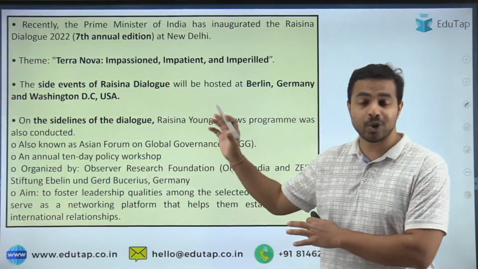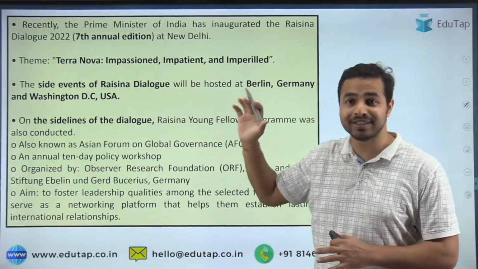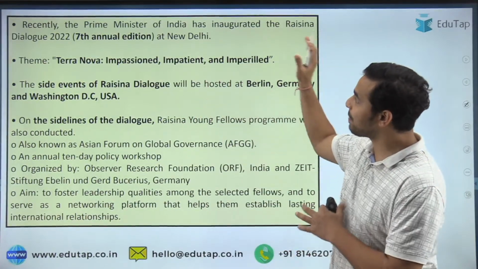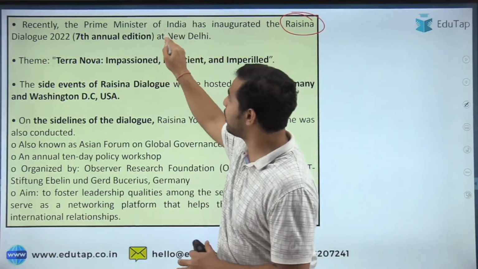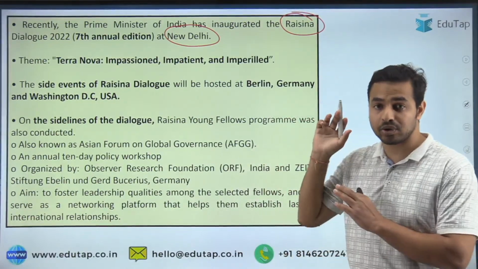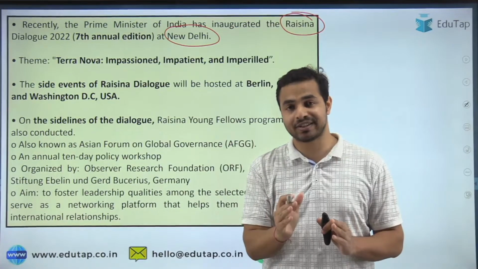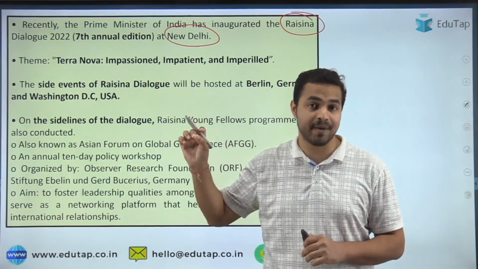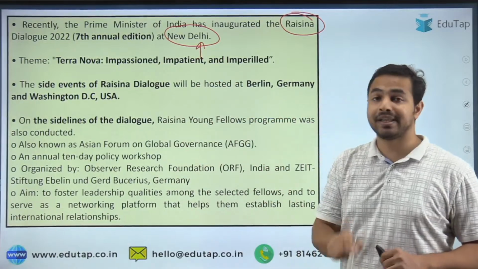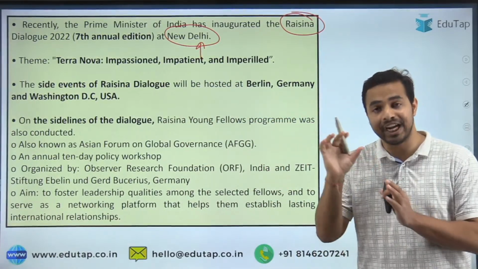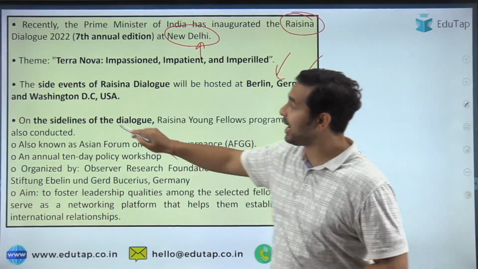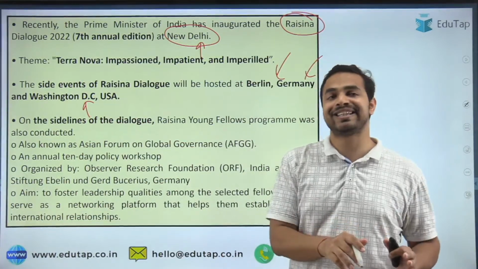So here you can see that all the important dimensions about the Raisina Dialogue have been covered. Here you can see the Prime Minister of India inaugurated the Raisina Dialogue at New Delhi, and this was the 7th annual edition. And guys, I want to mention that the Raisina Dialogue is a flagship initiative of the Ministry of External Affairs, and this was held in New Delhi. But an important thing here is that its side events were conducted in Berlin, Germany and Washington DC, that is in the USA.